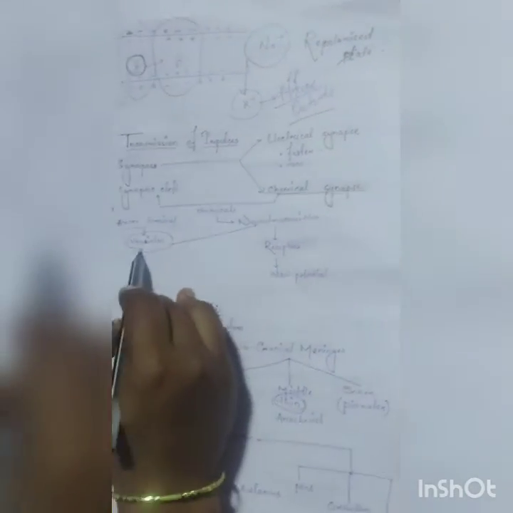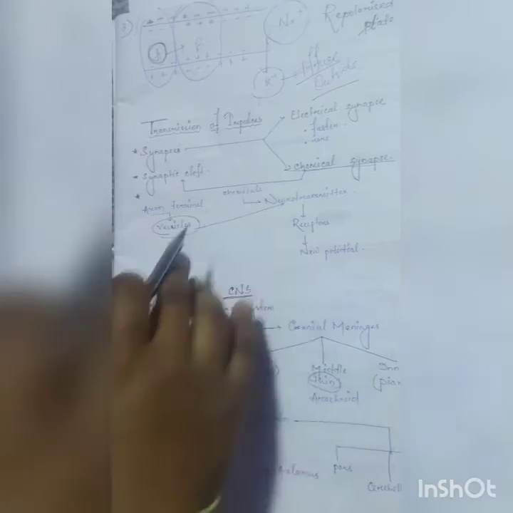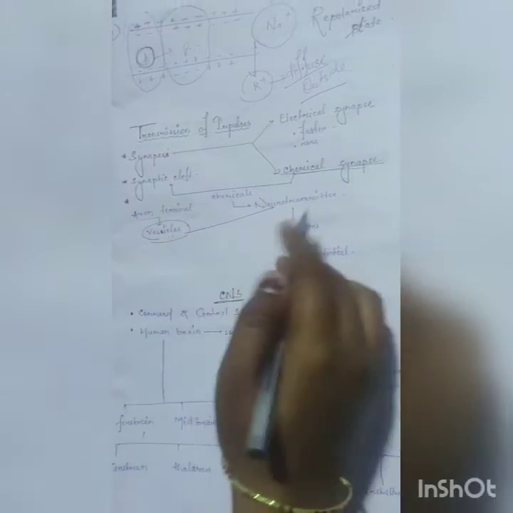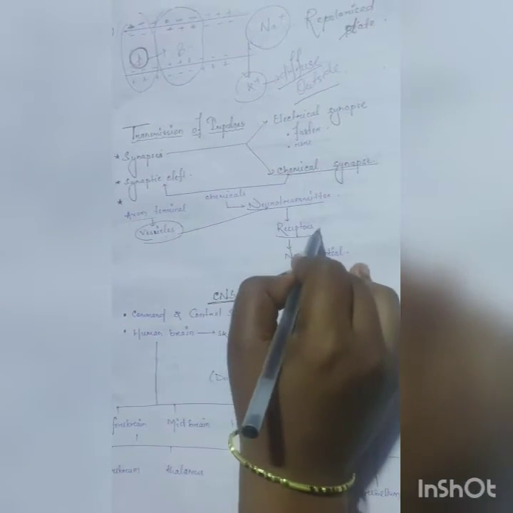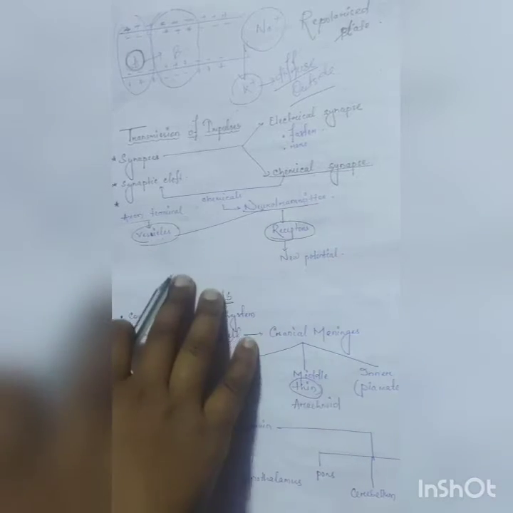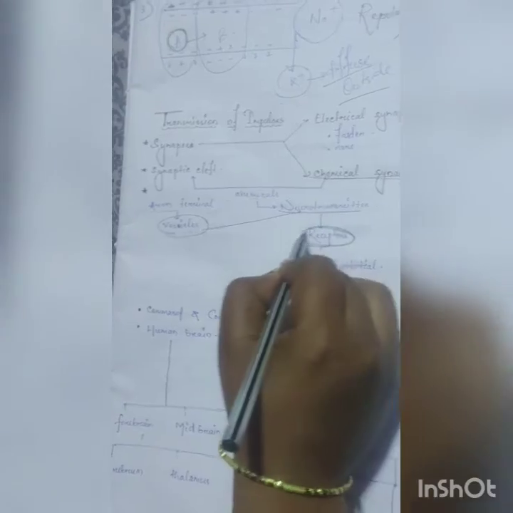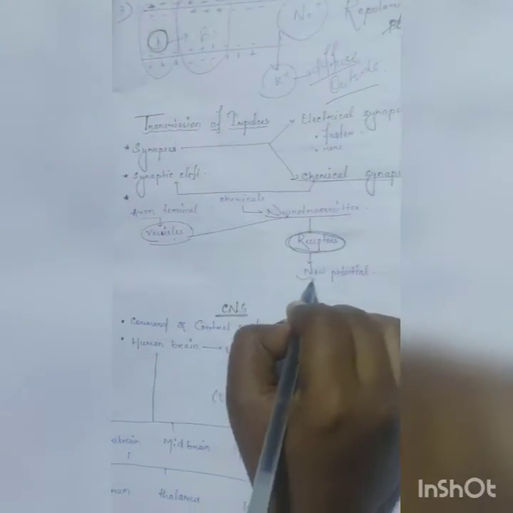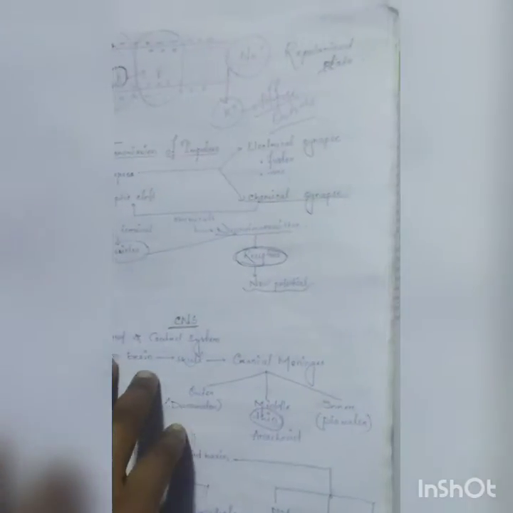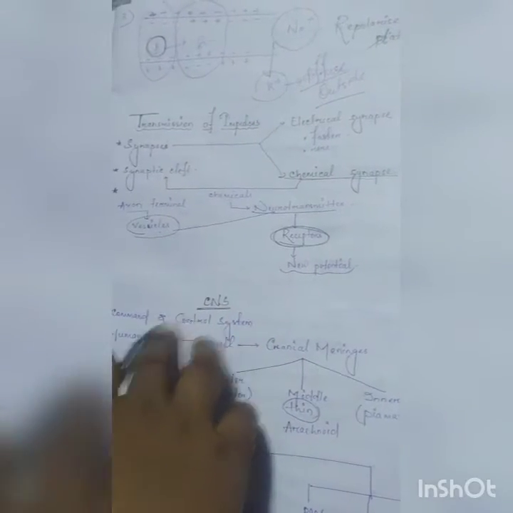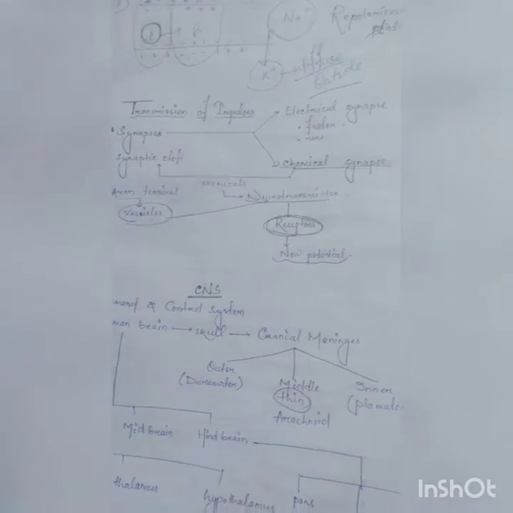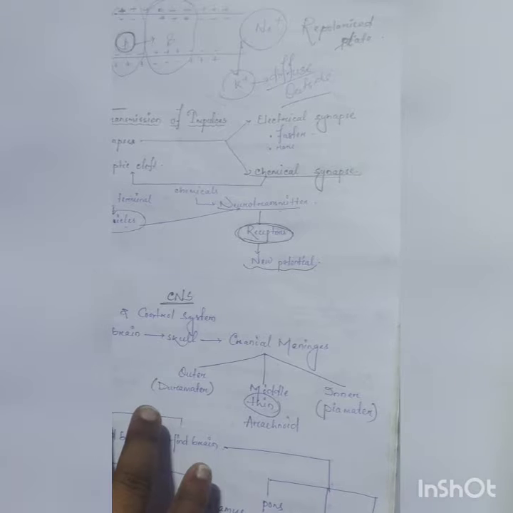In the axon terminals there are vesicles, and inside the vesicles there will be neurotransmitters. Particular receptors are there to receive the impulse from the neurotransmitter chemicals, and after the receptors take the impulse they will generate a new potential.